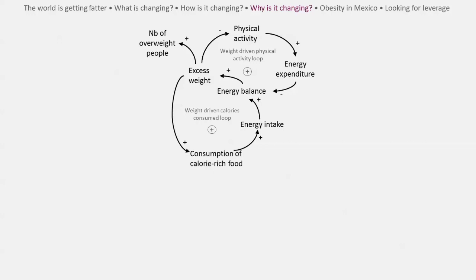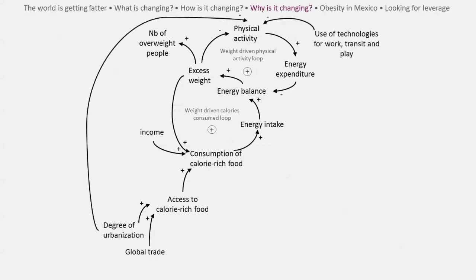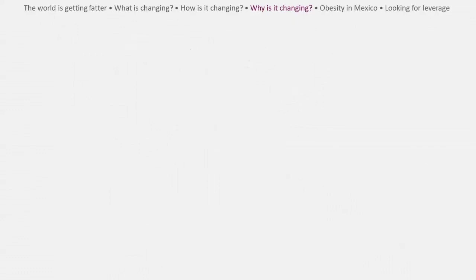There are 5 variables left in our list: use of technologies for work, transit and play, degree of urbanisation, global trade, income, and access to calorie-rich food. Income and access both positively influence the consumption of calorie-rich food. The degree of urbanisation and global trade both increase access to calorie-rich food. The degree of urbanisation and the use of technologies for work, transit and play both negatively affect physical activity.